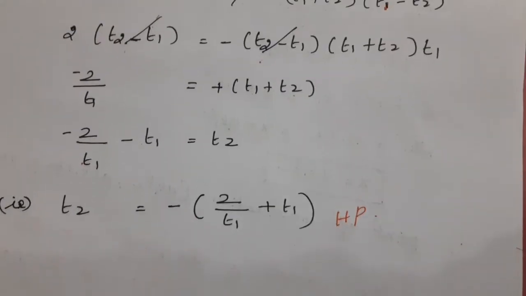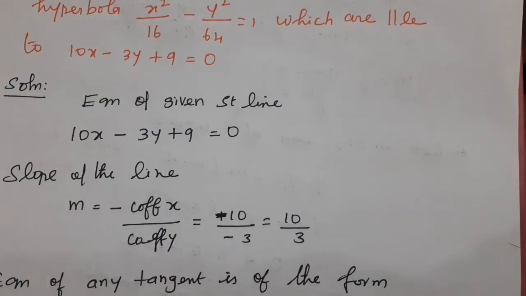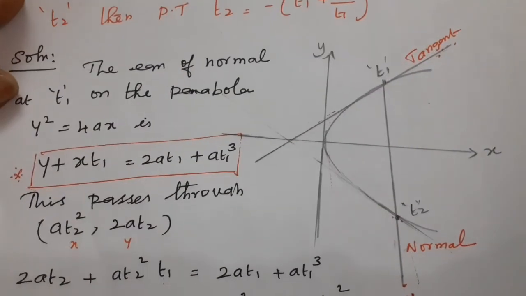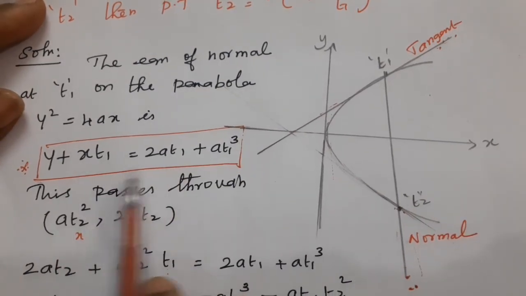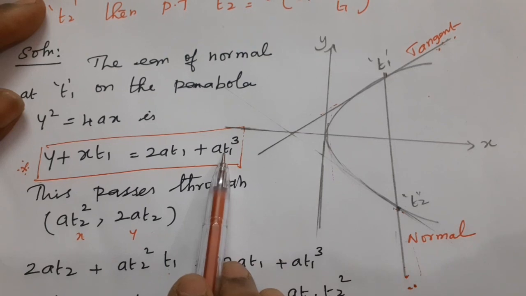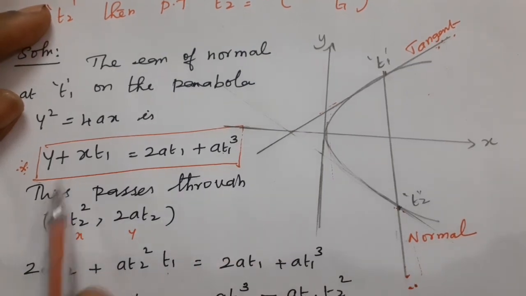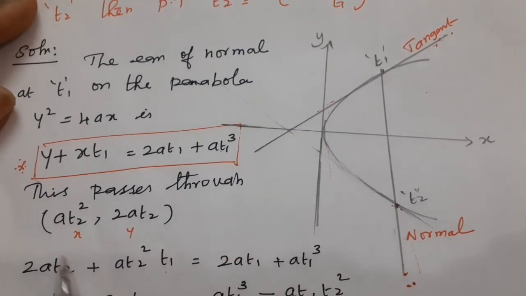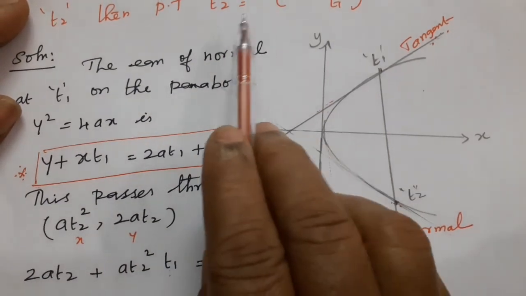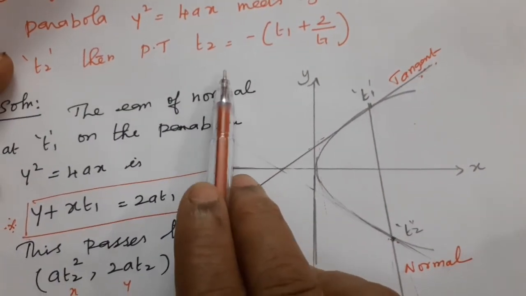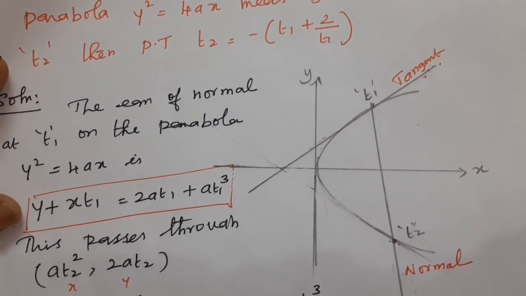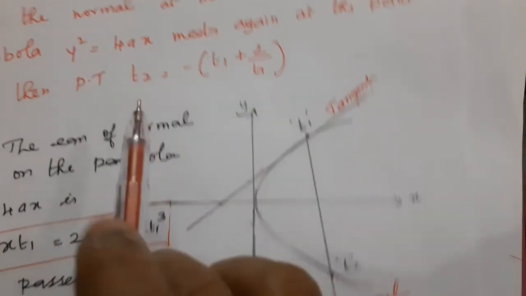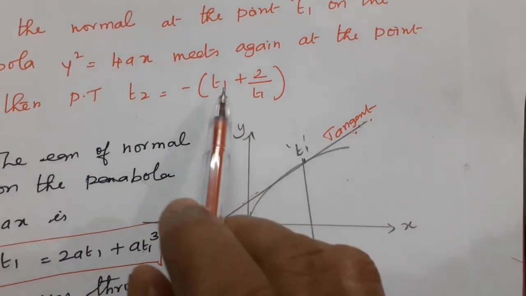If you understand the diagram, it is very important for you. See the diagram. Afterwards, the following steps. This formula is very important. Using this formula, you substitute the x and y values. You see the calculation part. What are we going to find? We find the value of t2. After finding t2, we get the result. Hence prove the result: t2 equals minus of t1 plus 2 by t1.